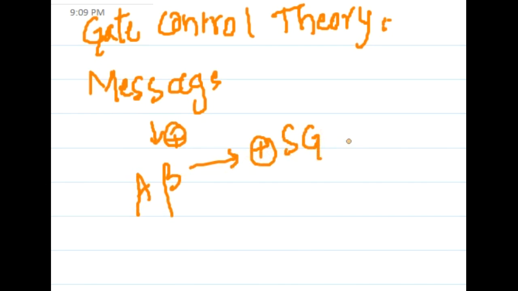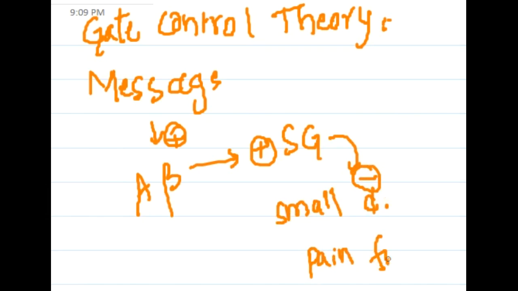This substantia gelatinosa in turn inhibits the small diameter pain fibers. Because it inhibits the pain fibers, the pain sensation is decreased. So this is the gate control theory of pain.